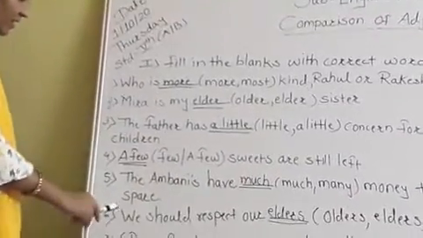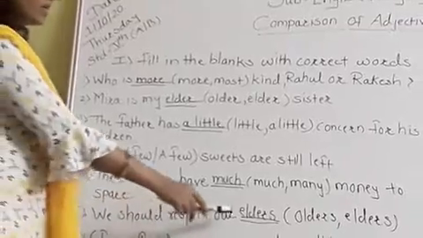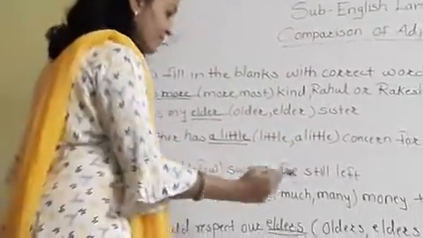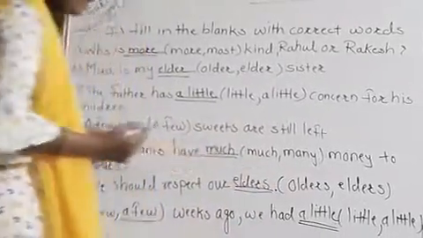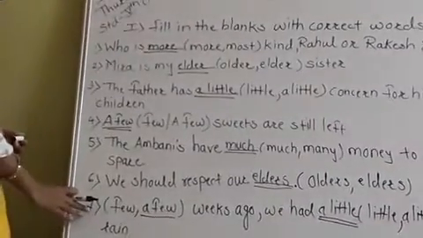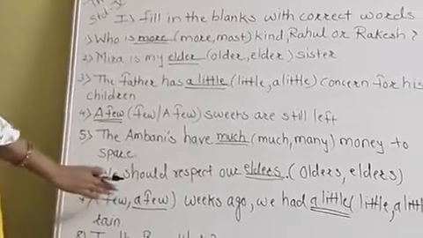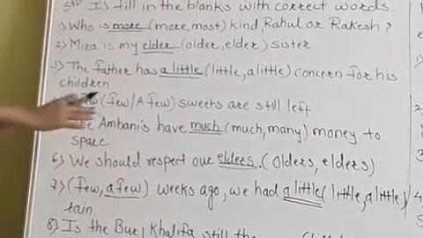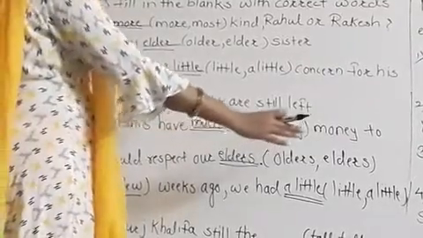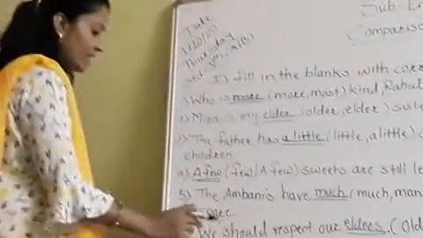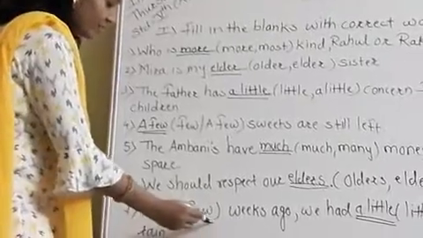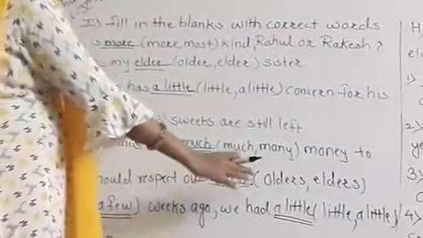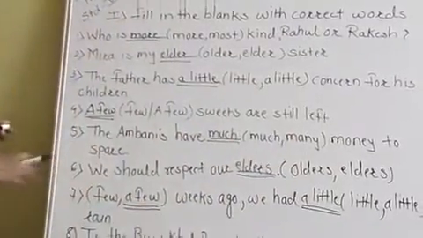Then sixth one: we should respect our elders. This is the correct answer. Okay. Now next, seventh one: few oblique a few. Weeks ago we had dash dash, little, a little rain. So the correct answer is a few. So you have to underline a few. Weeks ago we had a little rain.